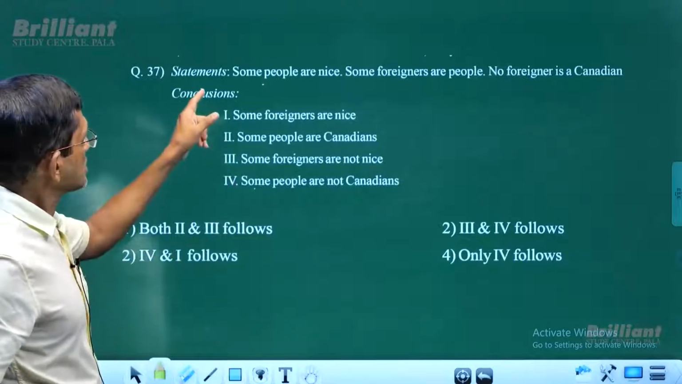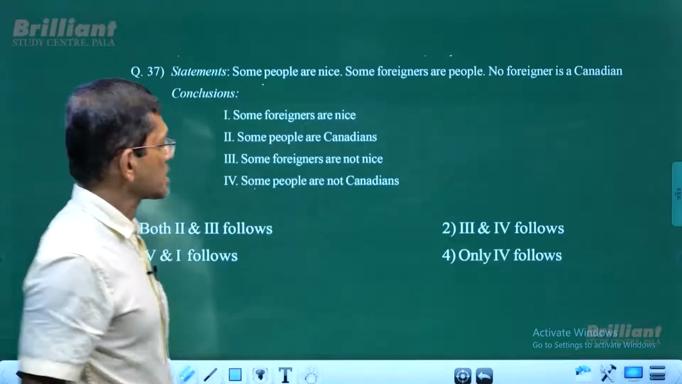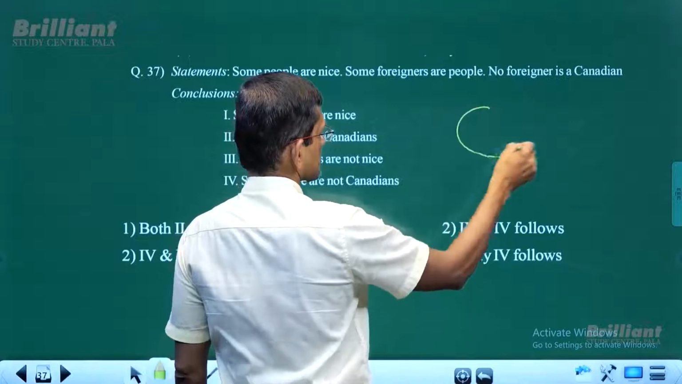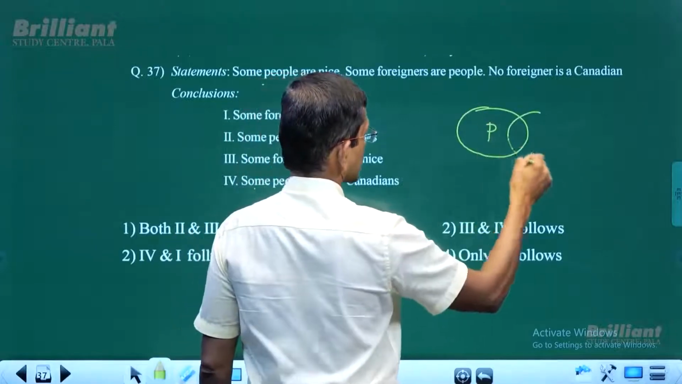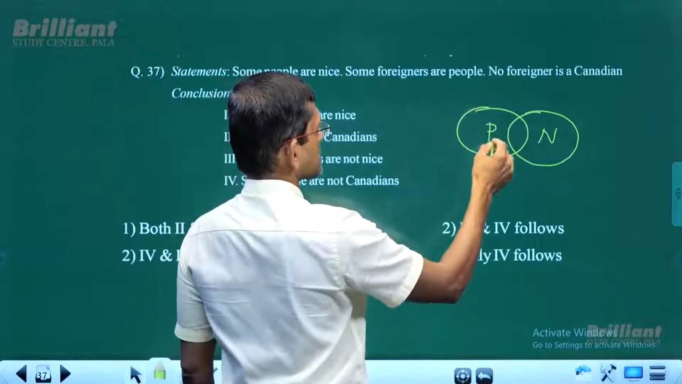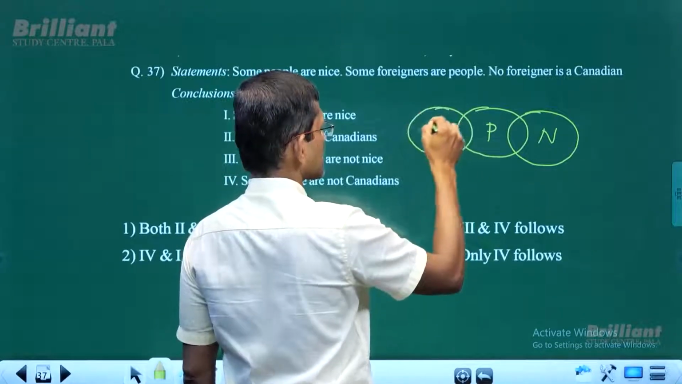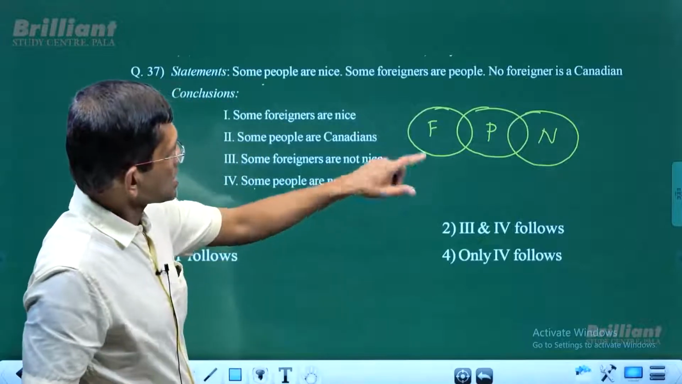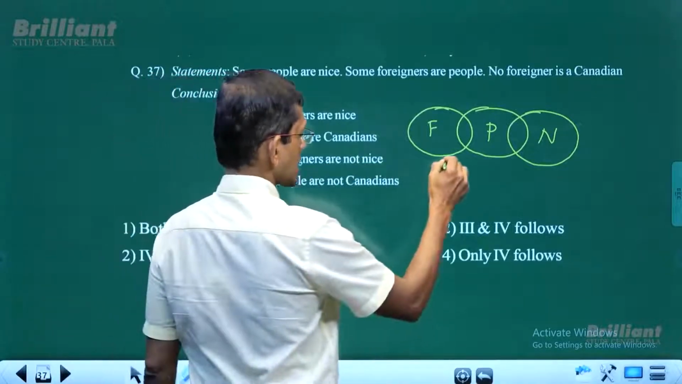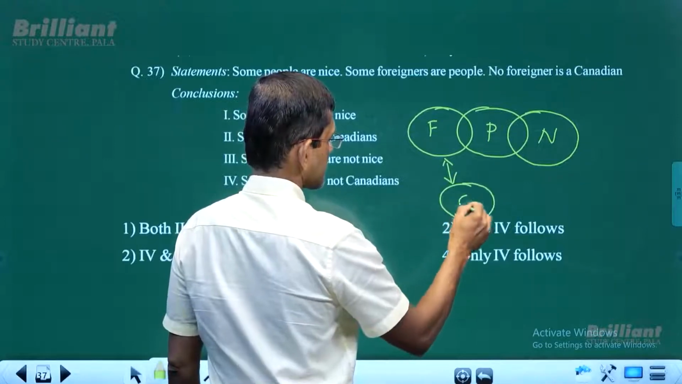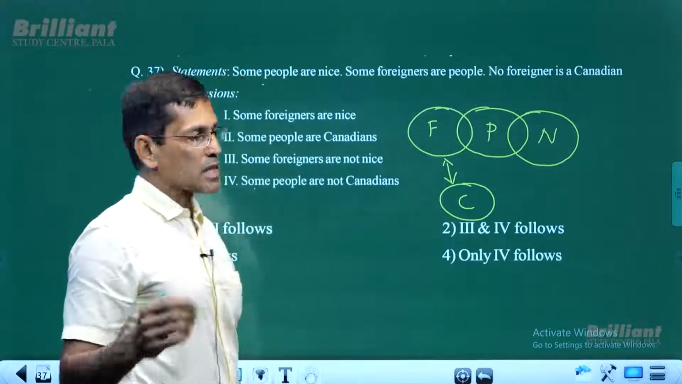So what is it? Statement. Some people are nice. Some people, they are nice. And at the same time, some foreigners are people. These are the foreigners. And it says no foreigner is a Canadian. No foreigner is a Canadian means there is no intersection between foreigner and Canadian. So this is the diagram we have.